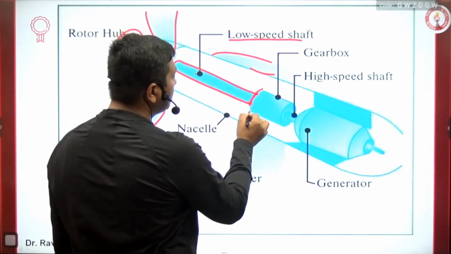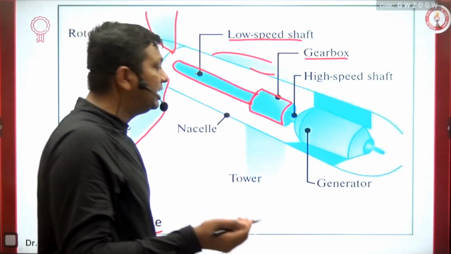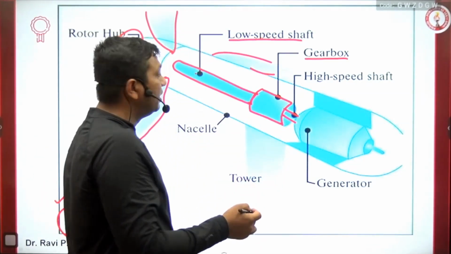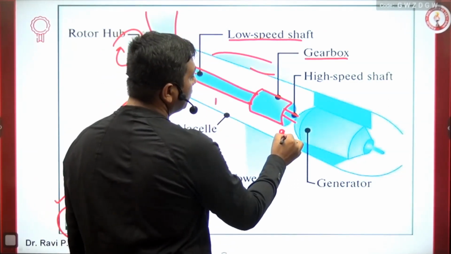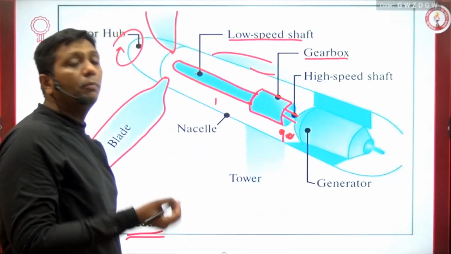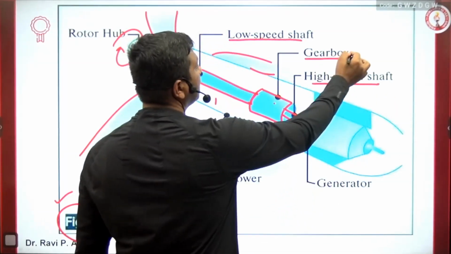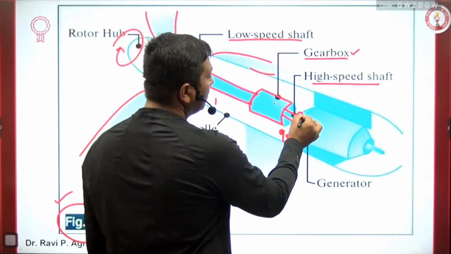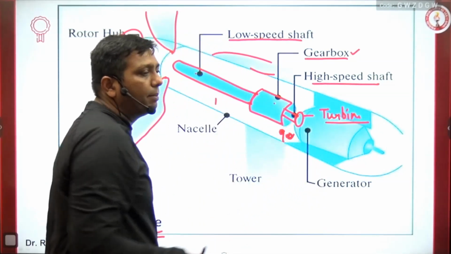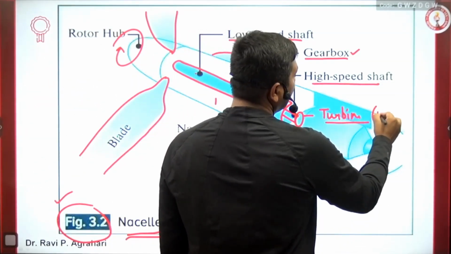But the backside, as I told you guys, has the presence of a gearbox. And the gearbox increases the speed of the shaft. You can see it here at the backside. This gearbox will increase the speed of the shaft. So one rotation can become up to 90 rotations, guys. It can go up to 90 times, maybe more than that. And the backside of the shaft moves very, very fast due to the presence of the gearbox. This shaft is connected with the turbine. And you all know very well, from the previous lecture, I hope you remember, that when the turbine moves, mechanical energy is generated.